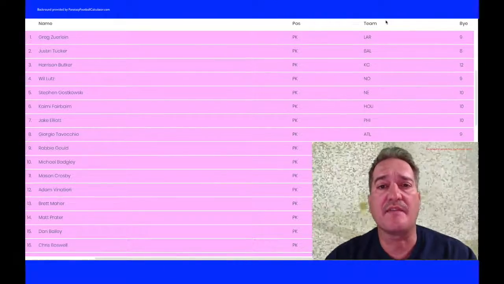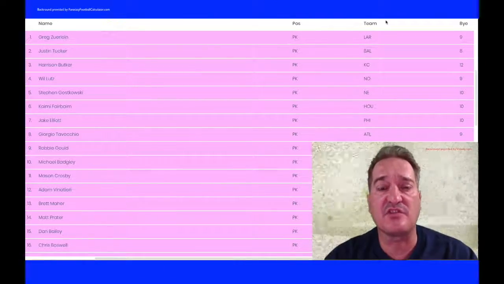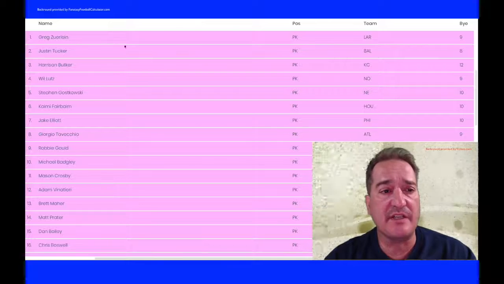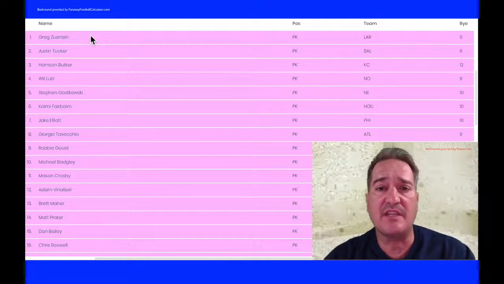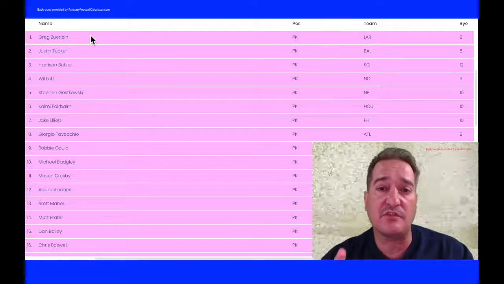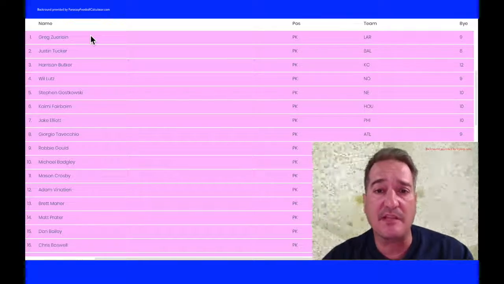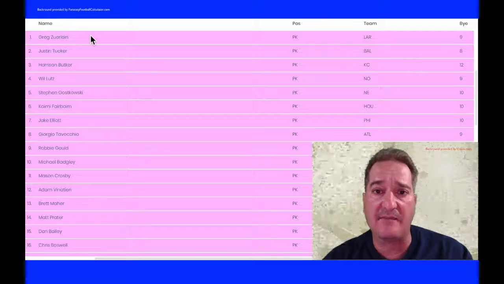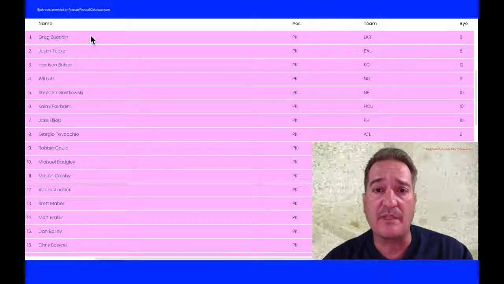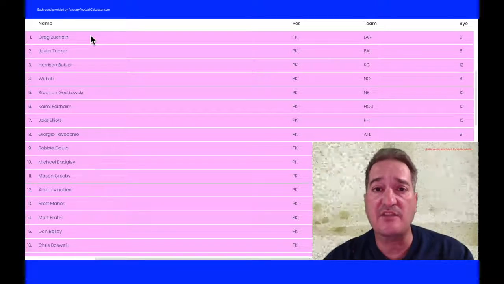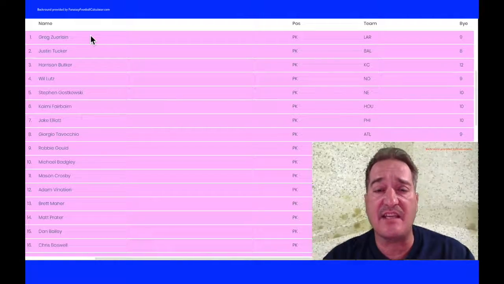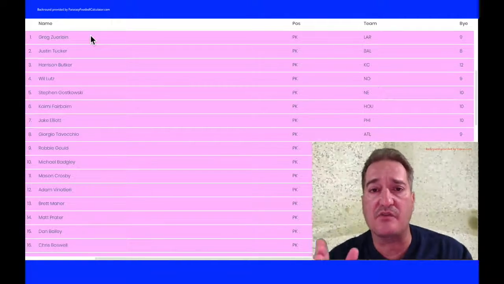Okay, here we are on the kicker average draft position cheat sheet. As you can see over here to the left, Greg Zuerlein is ranked number 1. If you take a look at my draft strategies for 2019, it explains what you do during a draft to draft a kicker. Normally, I draft a kicker between rounds 18 and 20. I usually have a list of 10, and I take the best available one in those rounds.